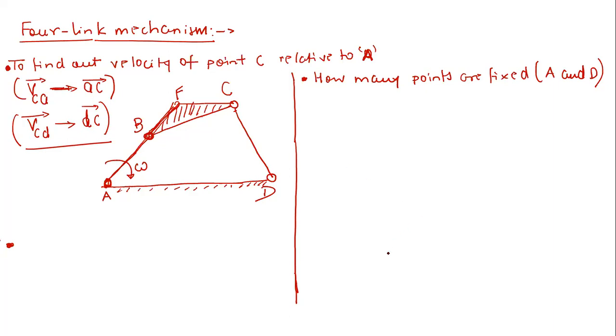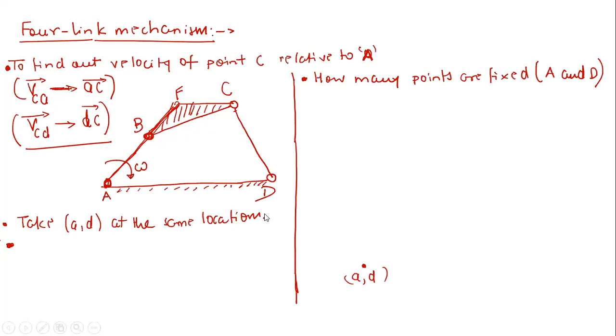Now, how to start this? We will take the points A and D at the same location. Now I am going to discuss basically the graphical way to solve this, right? So let me take these two points A and D at the same location. Always remember, the fixed points will be represented by a single point, and that point you have to consider at the same location, right? Now let us move ahead.